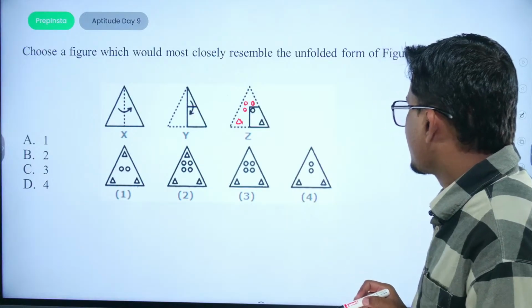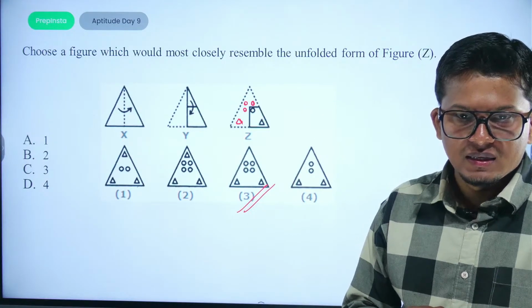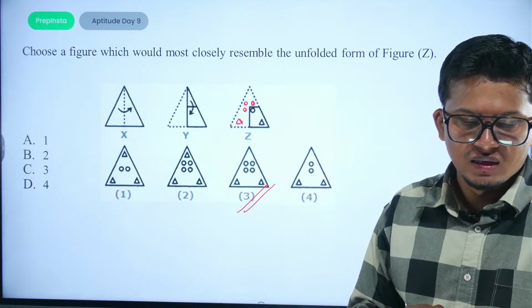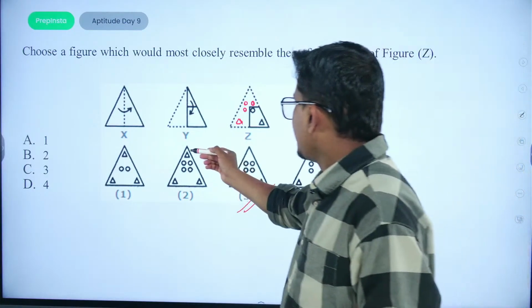So in the unfolded form, what would be the right answer? The right answer would be option number 3. Correct. Now the option of a triangle is 3. Correct, Master with MVS. Okay. The triangle won't come to this position.